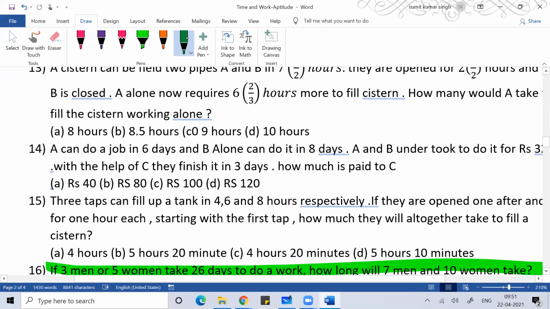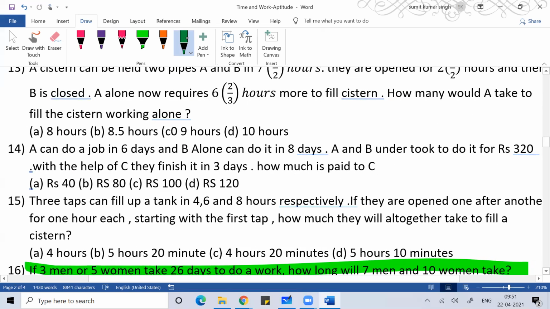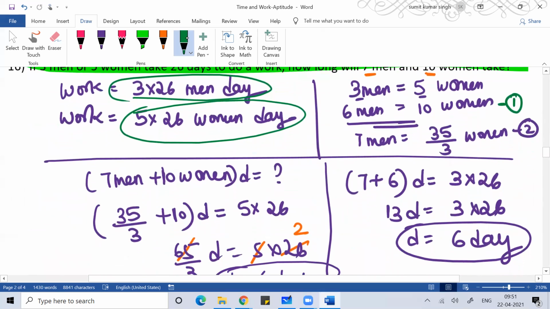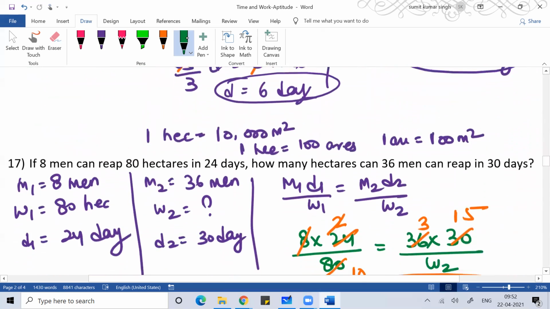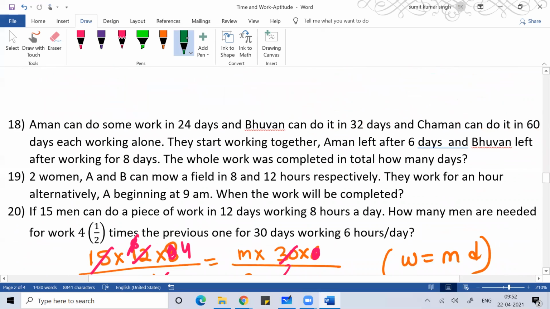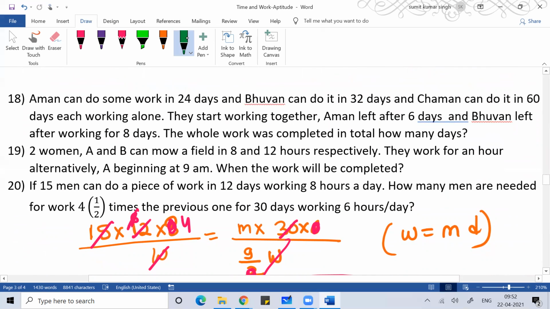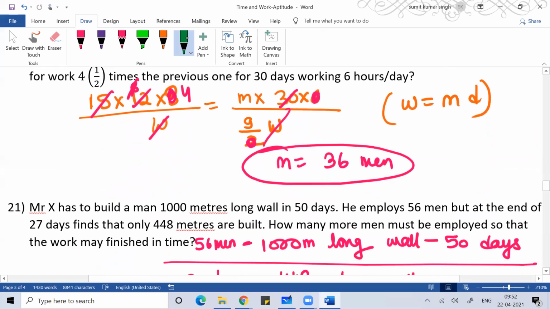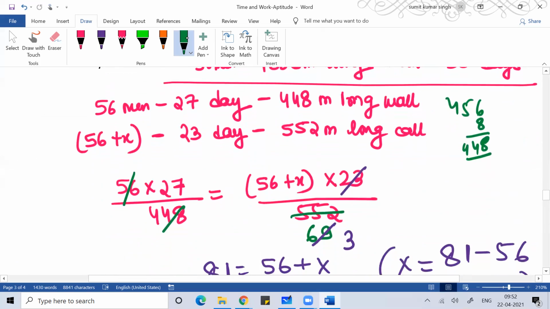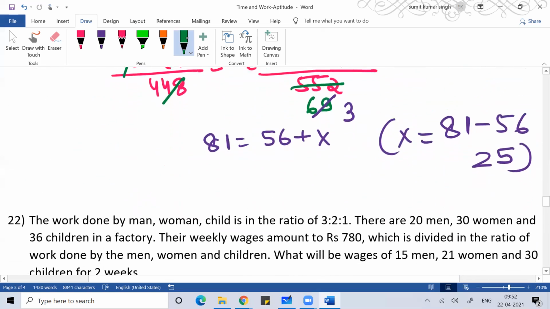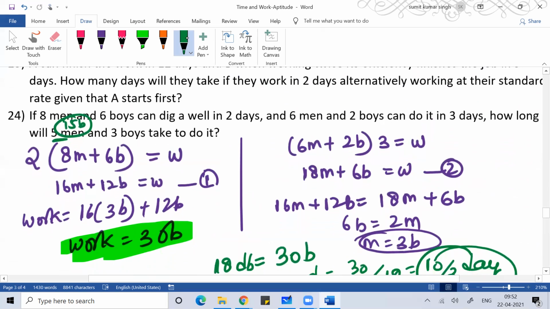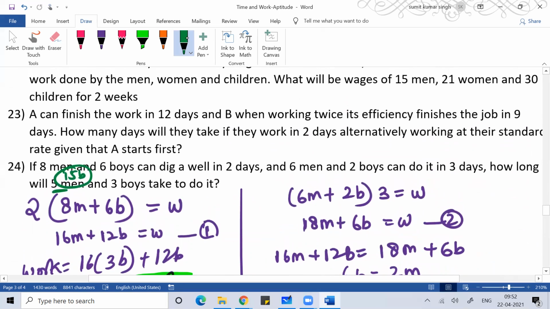So in the first case, the example I gave you, where A and B were doing the work, if you remember, A can do the work in 6 days, B can do the work in 12 days. That means A was 100% more efficient than B. So that way, in terms of efficiency, you can define the work.